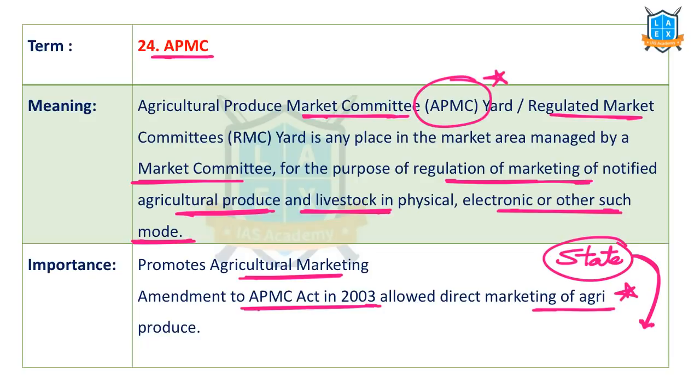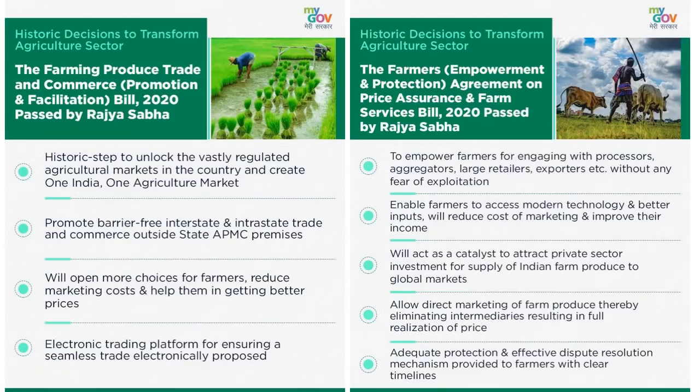In such circumstances, recently the government has introduced agri-marketing reforms, and there is an act that was passed recently and there were protests against it. Especially in states like Punjab and Haryana, where APMCs are strong, they are protesting. In other areas, agri-produce reforms are already there. That's why they are not protesting. So these are the important points from that. Please go through it once.